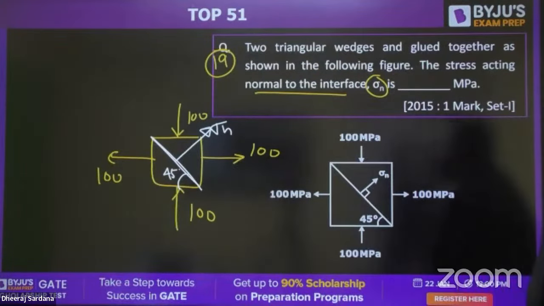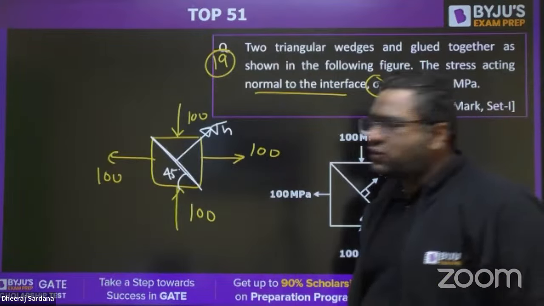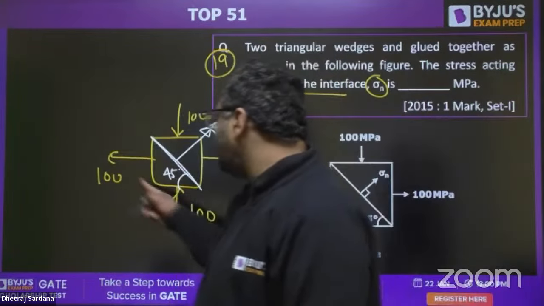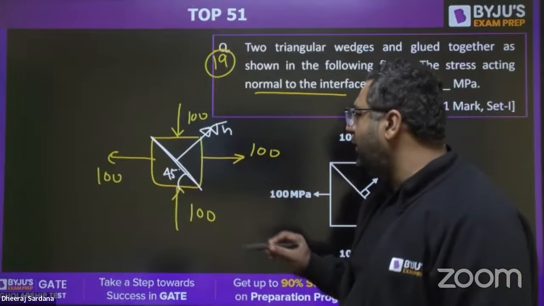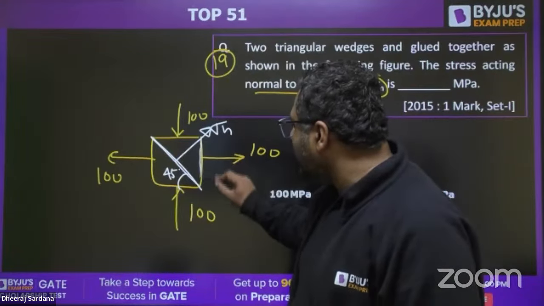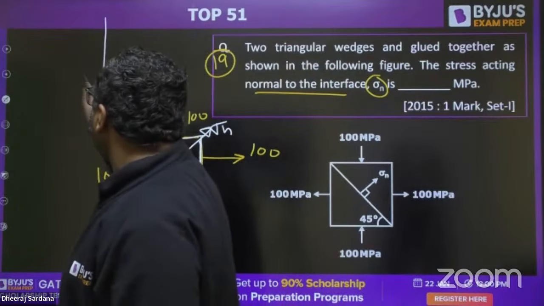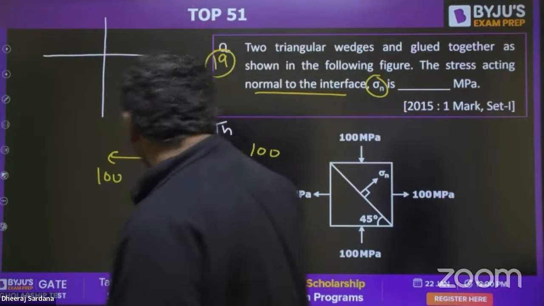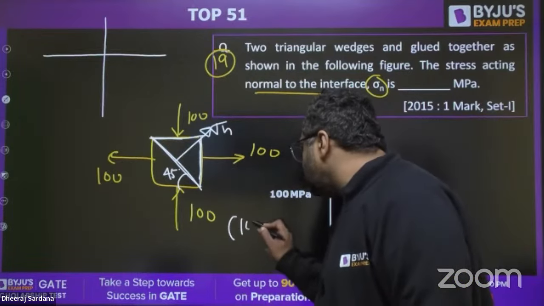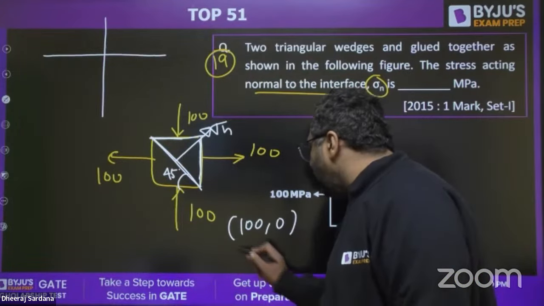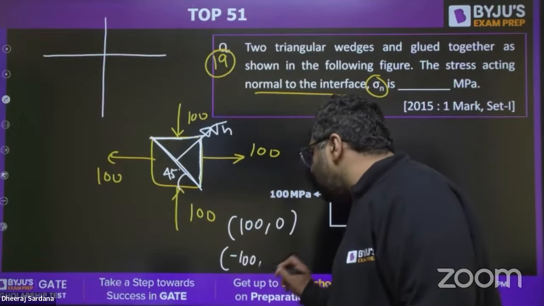So guys, what we need to see first of all, whenever you have this type of state of stress, you already know that this is going to be the principal plane. If you plot the Mohr circle for this case, on the X face you have the state of stress 100, 0. On the Y face, it is minus 100, 0.